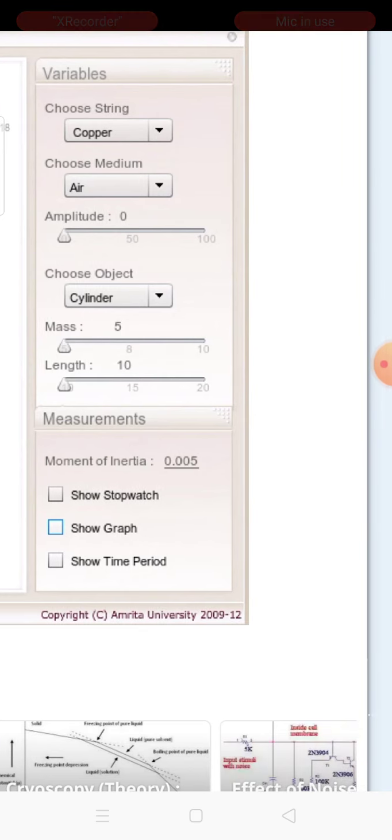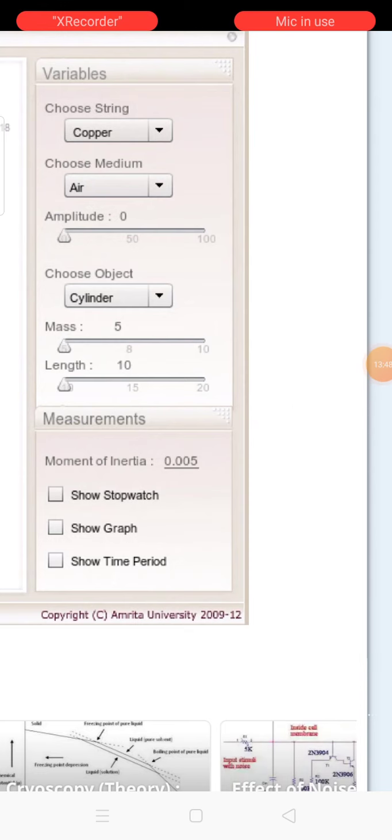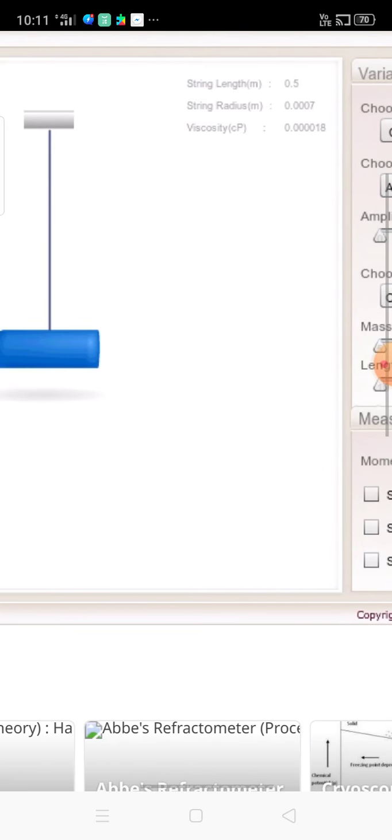Thank you for your patient watching, and I hope you have understood the theme. But before ending, I should say, again I am telling, rigidity modulus is the ratio of stress by strain. Here stress is called shear stress and strain is shear strain. So the stress and strain are of different kinds. It is an elastic modulus. There are other moduli like Young modulus, where stress by strain is longitudinal stress by longitudinal strain. So you are doing rigidity modulus here by the dynamical method.